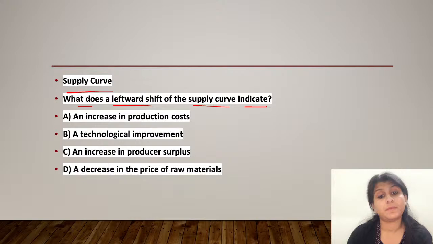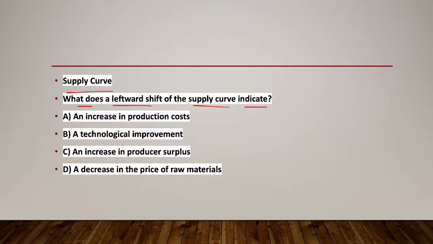Let us see what should be the right answer. But before that, I would like to tell you that we have already covered this concept in the previous sessions, so I'm hoping that you all are aware of it. See, a leftward shift in the supply curve indicates a decrease in the supply of a good.